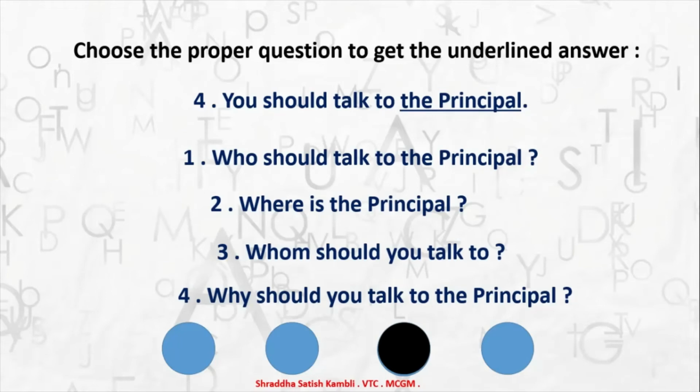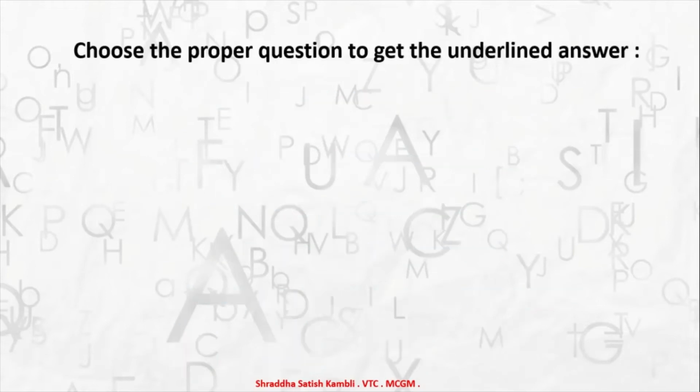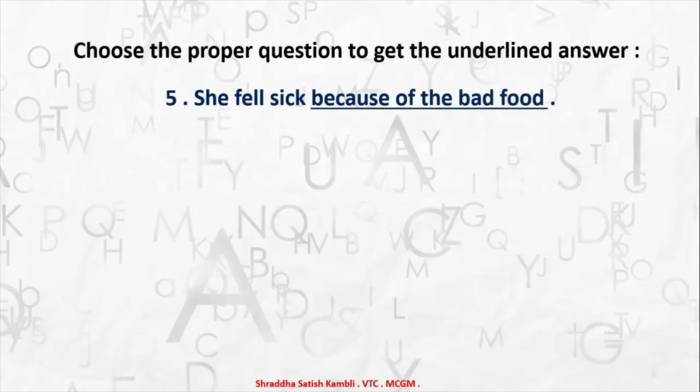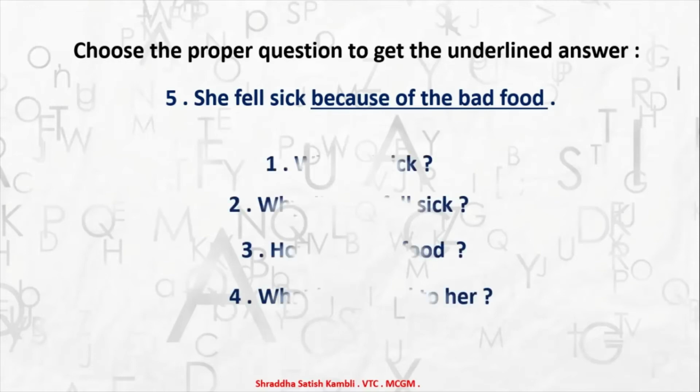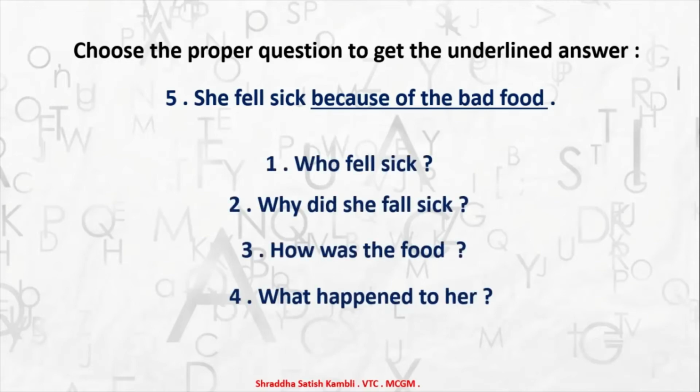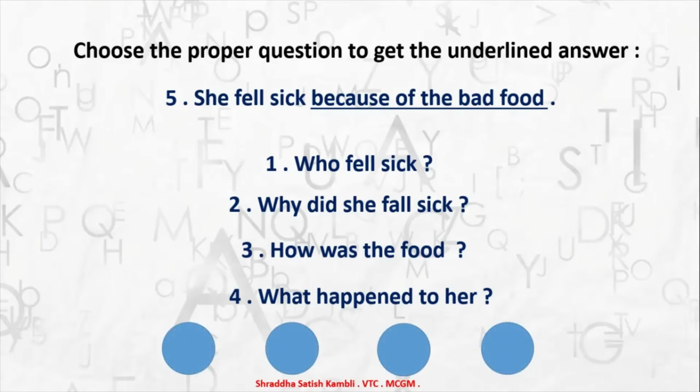Alright, then we come to the fifth one, the last example in this pattern. She fell sick because of the bad food. Now, because of the bad food is the reason. So which word will be used when you're talking about reason? Who fell sick? Why did she fall sick? How was the food? What happened to her? So which one will be the correct one? It will be the second one. Why did she fall sick? She fell sick because of the bad food. She ate something wrong and she fell sick.